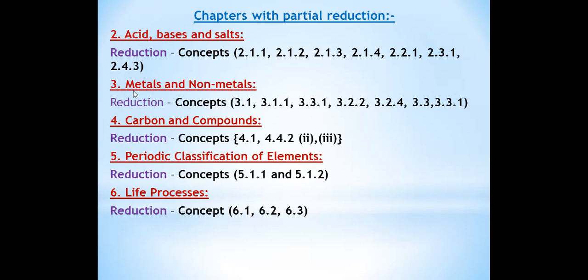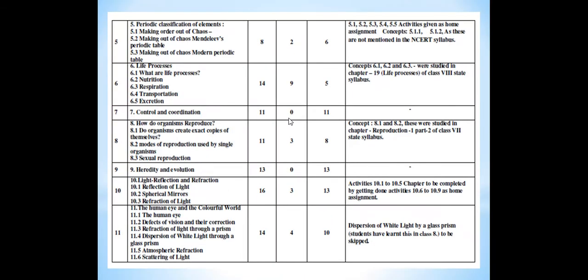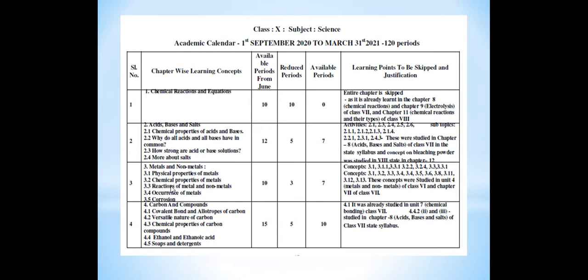But in this chapter a little confusion is there, as we can check in the PDF of this chapter. They have written so many concepts, from 3.1 onwards, and these concepts were studied in unit 4 Metals and Non-metals of class 6 and chapter 7 of class 7.